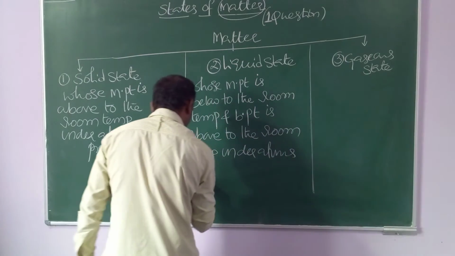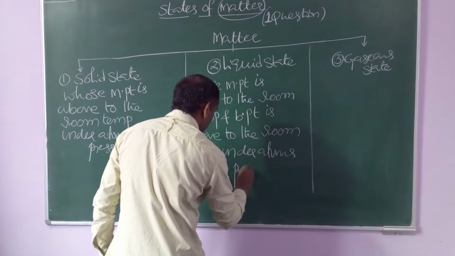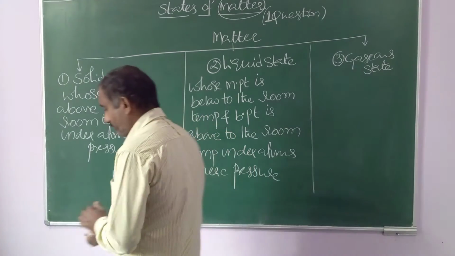That type of state is known as liquid state.